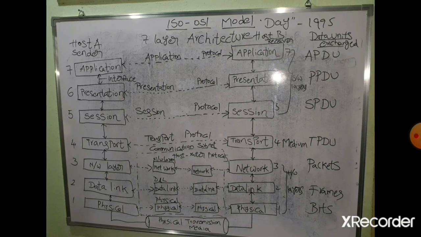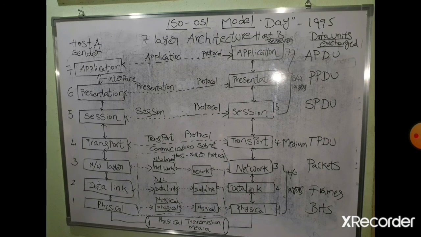Then next you can observe, the layer numbering started from physical layer to application layer. The first layer is the physical layer, second layer is the data link layer, third layer is the network layer, fourth layer is the transport layer, fifth one is the session layer, sixth one is the presentation layer, seventh one is the application layer. These are the 7 layers. Now we will see in each and every layer, in which form the data is.